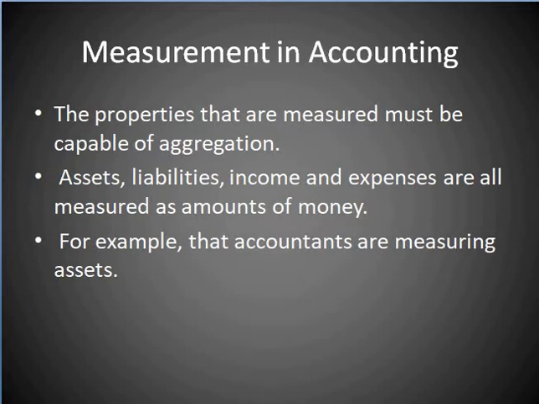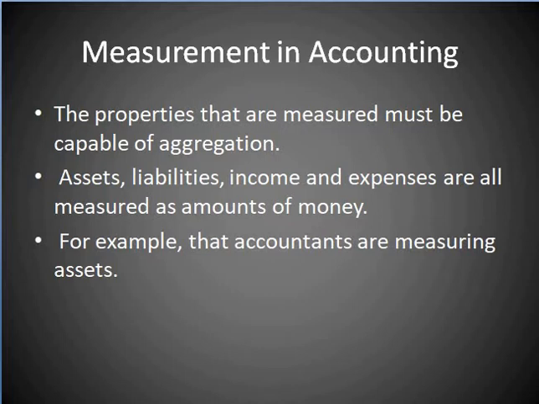Accountants should therefore measure those properties of the elements of financial statements that provide relevant information, of faithful representation and appropriate for making and evaluating decisions about the allocation of scarce resources. This is the explanation of the first point.